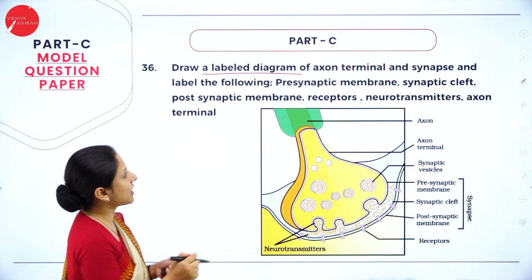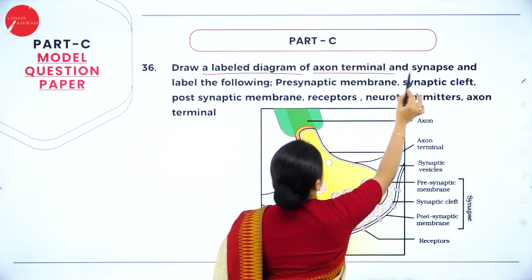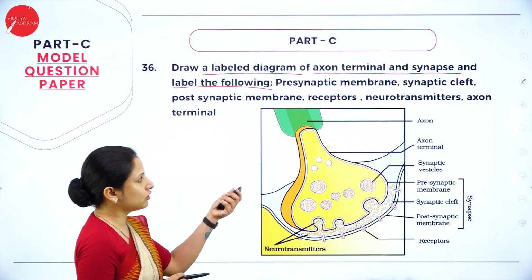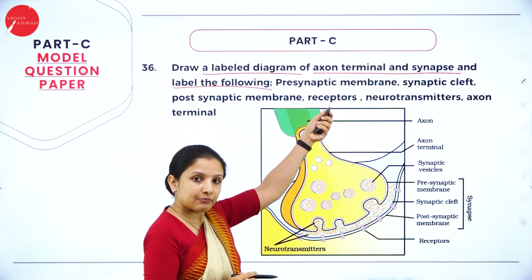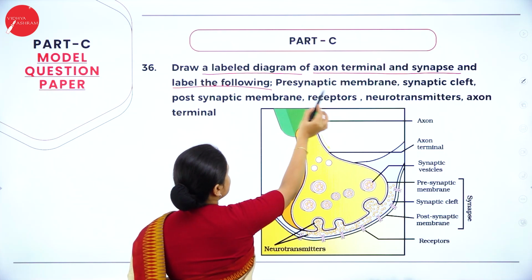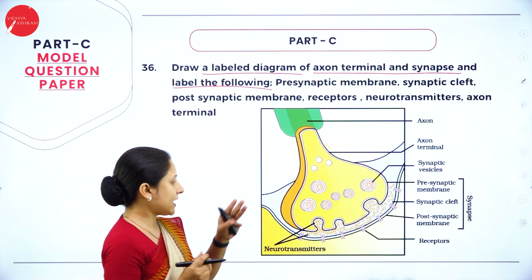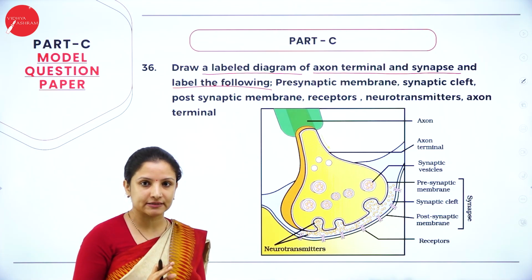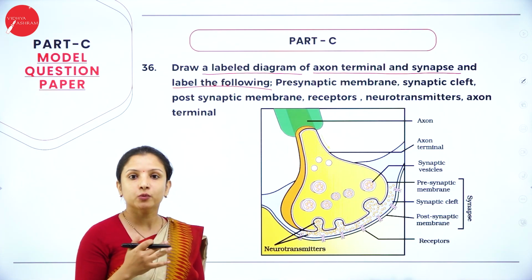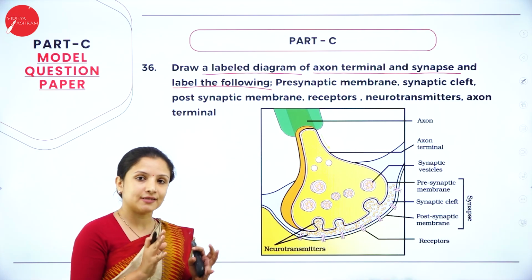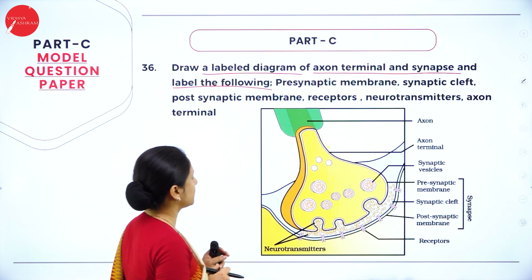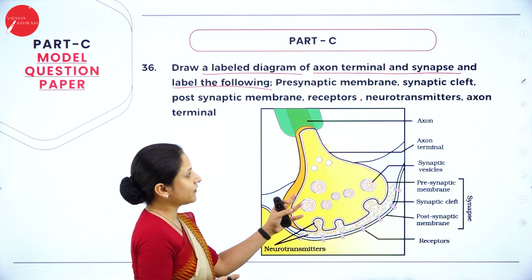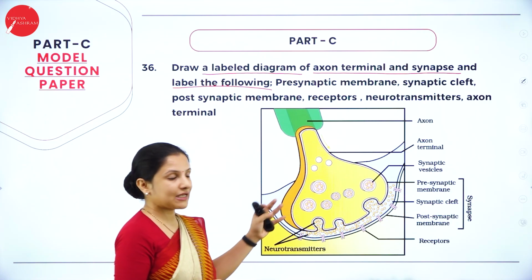Draw a labeled diagram of axon terminal and synapse and label the following. So we have to label all of this. They have already given what labeling should be there. So presynaptic membrane should be there. Diagrams should be taken from the NCERT textbook itself. Diagrams other than that will not be entertained. Whatever is there in the NCERT textbook, the same diagram you have to draw. So this is the axon terminal and synapse that is given in the NCERT textbook. The same thing you have to draw.